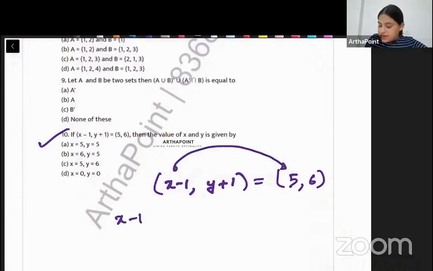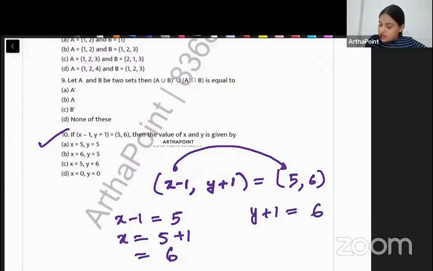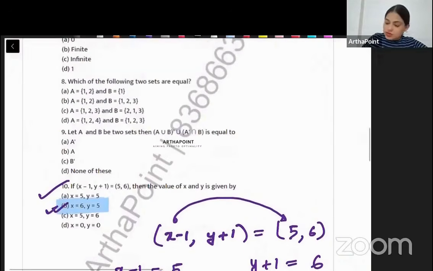So if x minus 1 is 5, then beta x will be 5 plus 1, that means x will be 6. And beta if y plus 1 is 6, then y will be 6 minus 1, that means y will be 5. So the correct answer to this question should be (6, 5). That means the correct answer is B. ठीक है बेटा. Come to the next question.